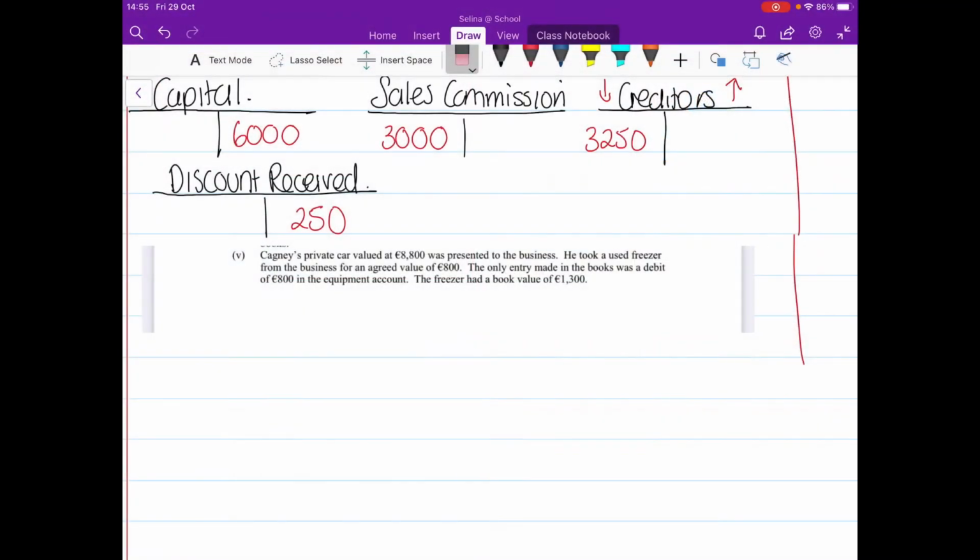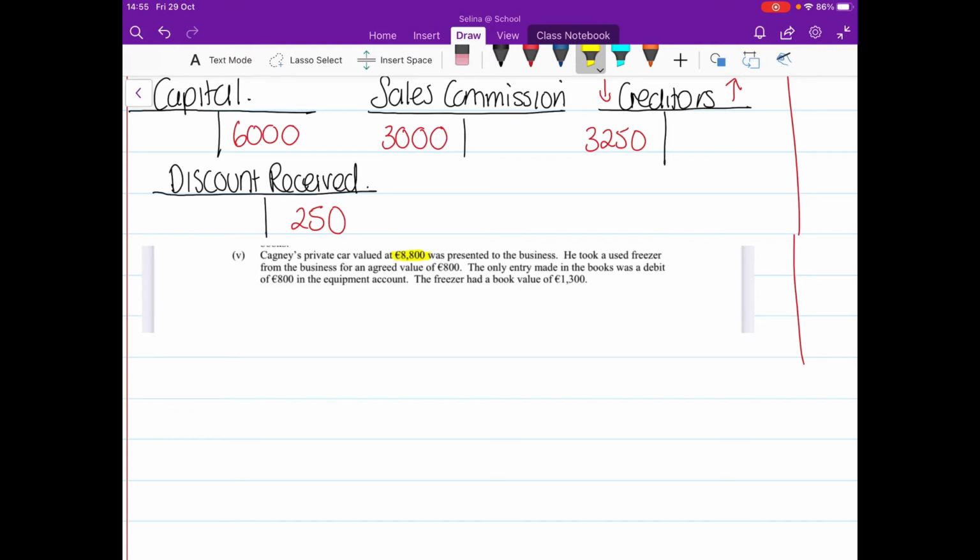Okay, so point 5 is Cagney's private car valued at €8,800 was presented to the business. So Cagney gave his own car to the business and it was worth €8,800. So that's going to be capital. Okay, he gave a car, so that's going to be an asset because we're talking grocers. So a car to a grocer is like Super Value or Tesco. A car to those would be an asset.